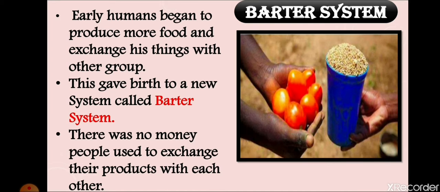You can see in the picture that what a person wants will be exchanged by the other person for what he needs. So basically, grains were exchanged for cows, and all those things came into existence. This was the concept of the barter system. So basically, the earliest system of exchange was the barter system. From here only, buying and selling started.